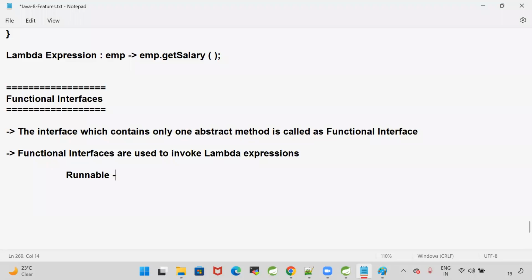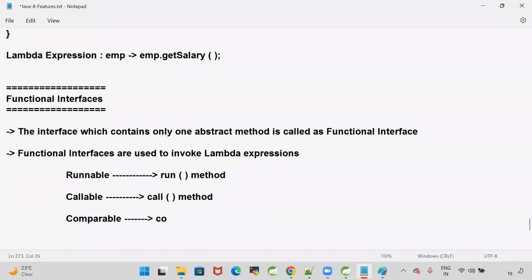If you take the example of the Runnable interface, it has only the run method. That is a functional interface. The Callable interface has only one method, the call method. The Comparable interface has only one method, the compareTo method. Runnable is a functional interface, Callable is a functional interface, and Comparable is a functional interface.